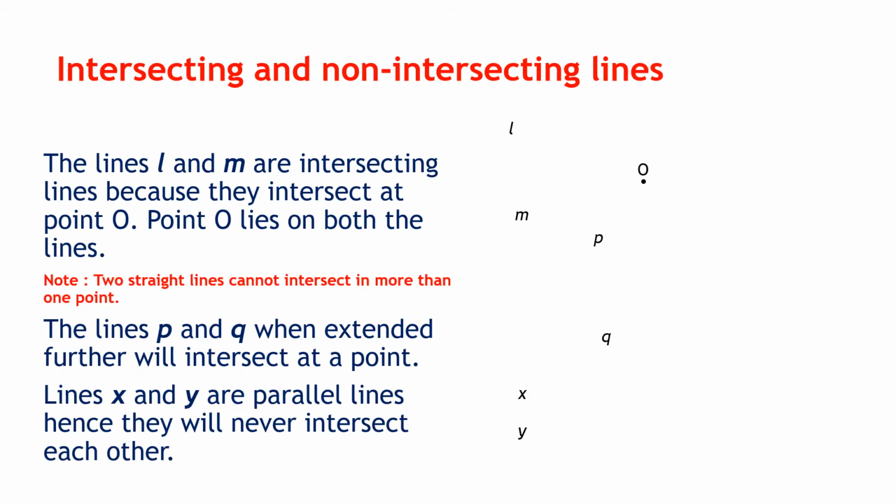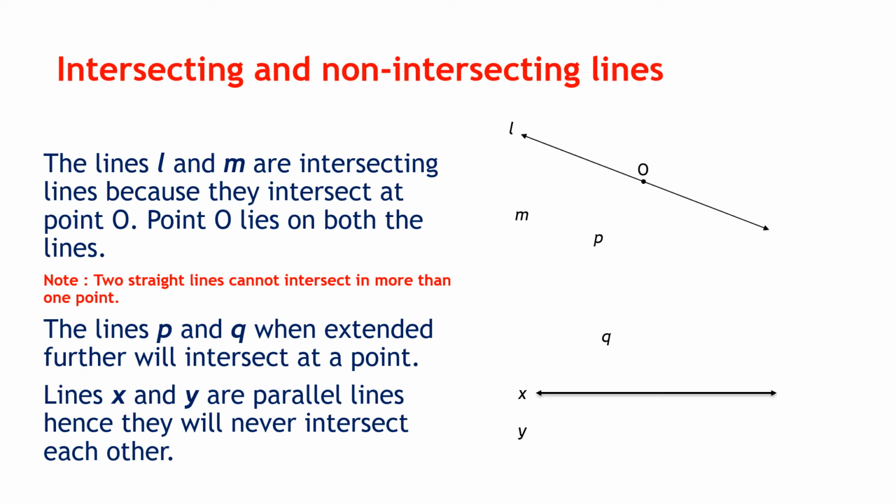Now, intersecting and non-intersecting lines. So till now we talked about one line. Now we are going to more than one lines. Now how many lines can you draw in a space on a surface? How many lines can you draw on one surface? So the answer is you can draw infinite lines on a surface.